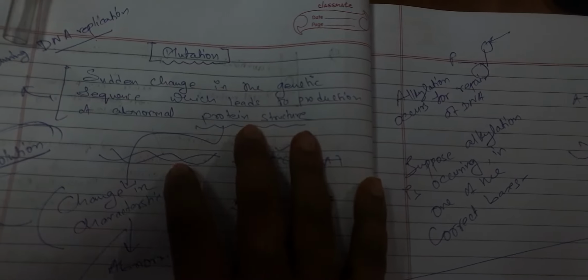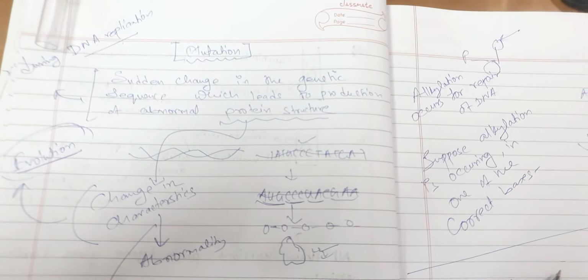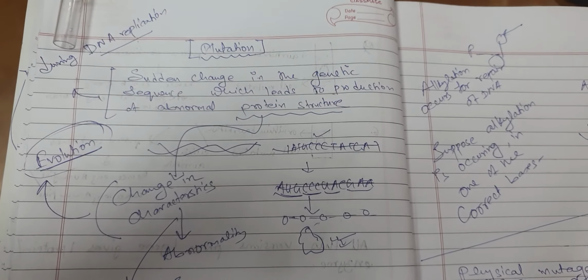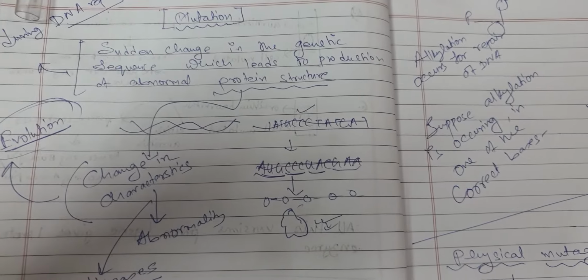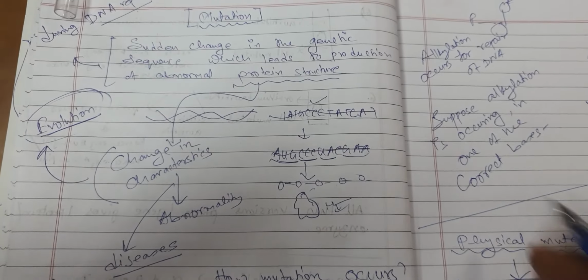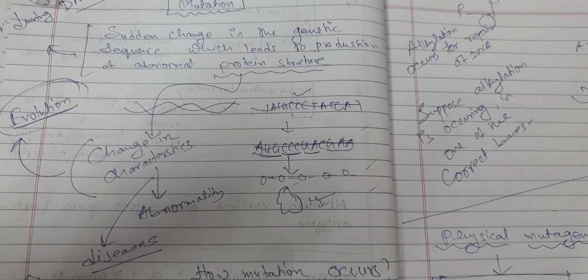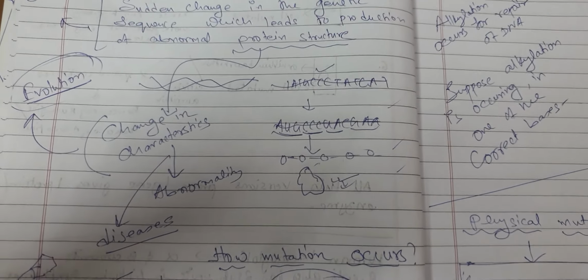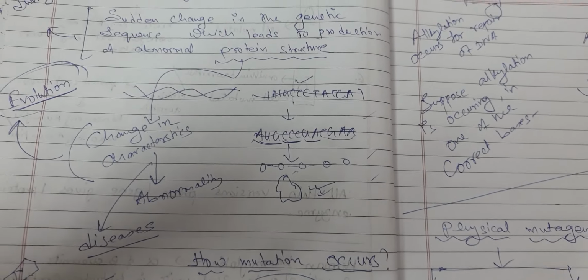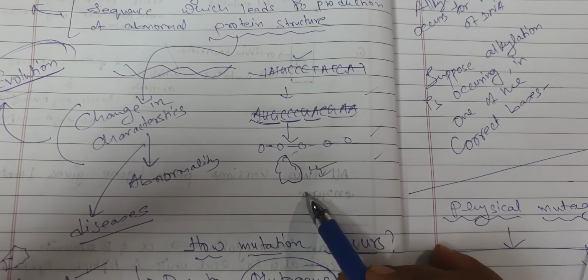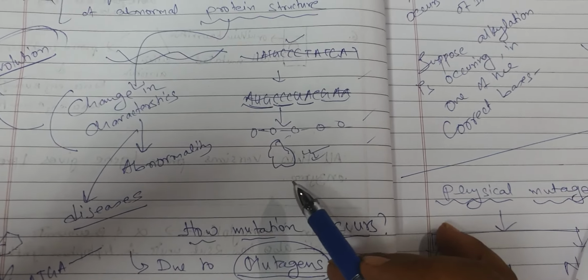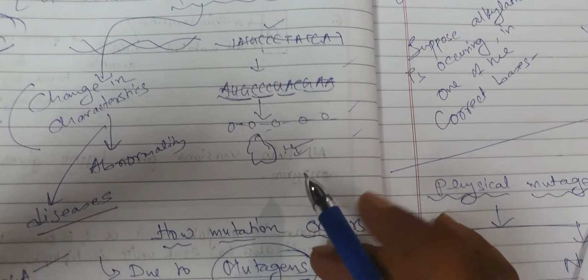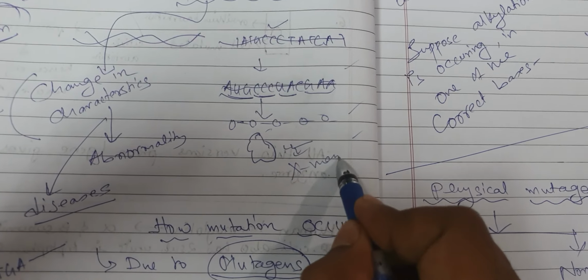Okay, so I hope the basic idea of mutation you have understood. The basic idea of mutation is to understand that there can be sudden change in the structure of the DNA, and when there is sudden change in the structure of the DNA, the entire process of central dogma of molecular biology will be affected, and hence there will be production of abnormal protein. And once there is production of abnormal protein, the protein may function as a hormone, the protein may function as an enzyme, the protein may function to give you any characteristic. There will be change in the characteristics, and you will get converted into an X-Men.